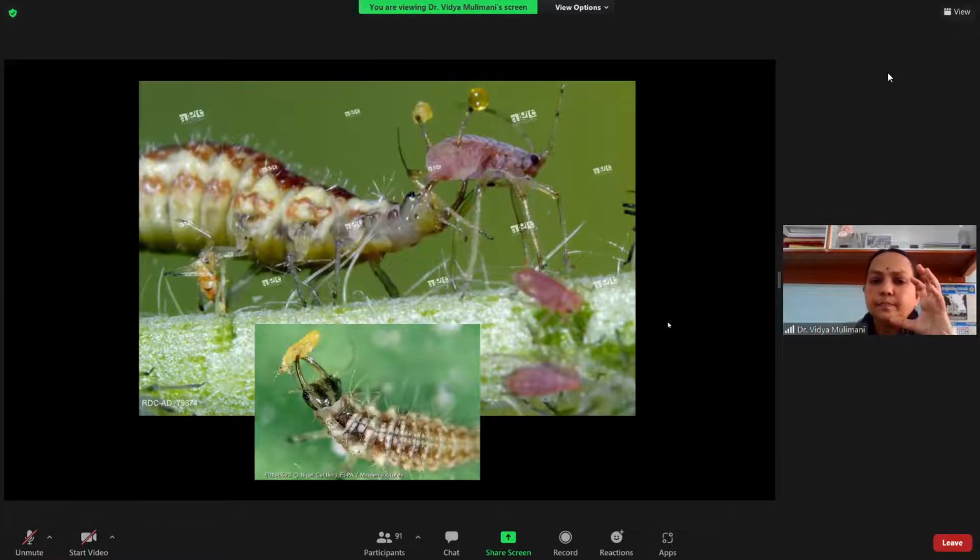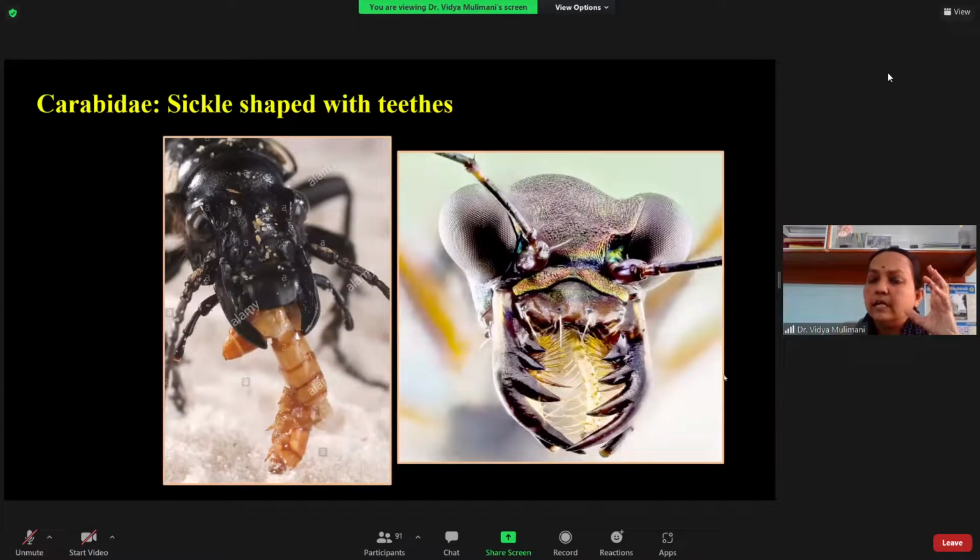And next you have another group of insects which have different mandibles, but they are of different types.